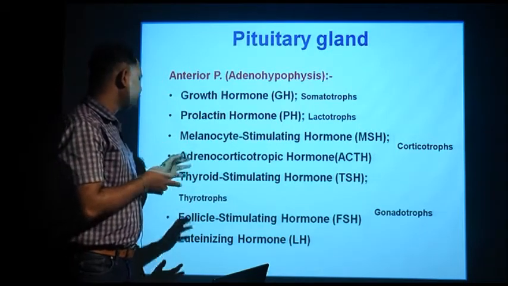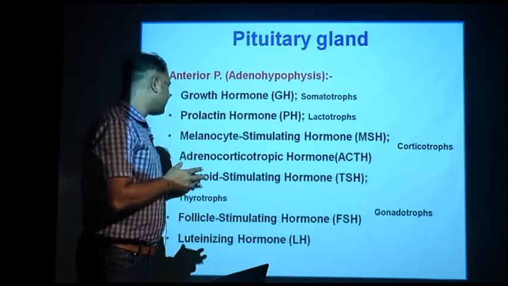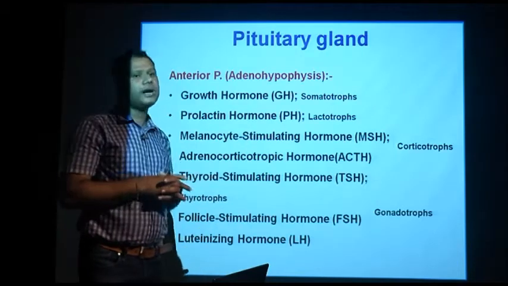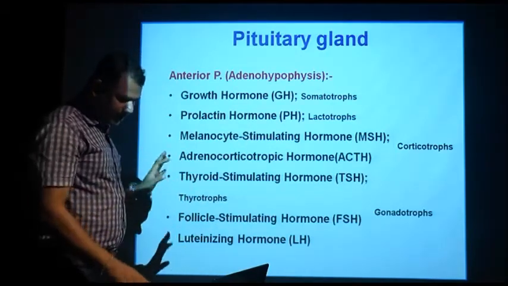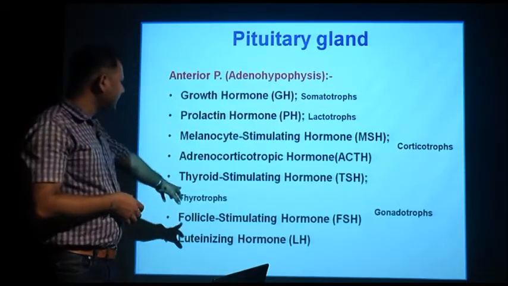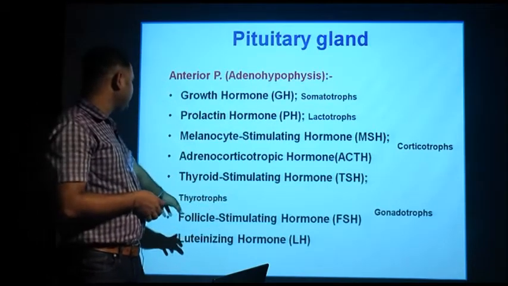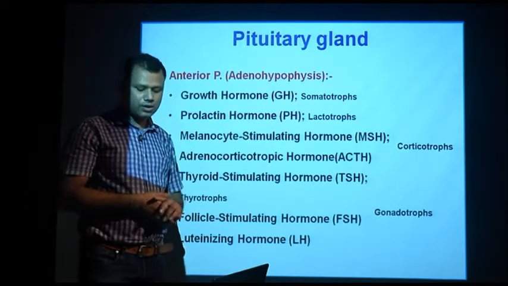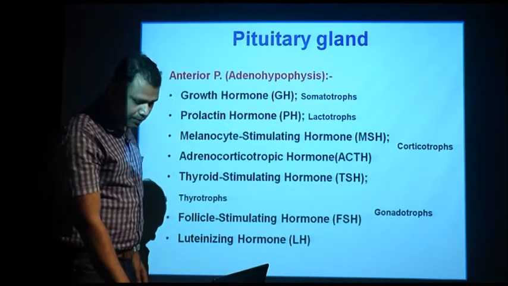adenohypophysis, and follicle stimulating hormone is secreted from the gonadotrophs. Similarly, luteinizing hormone is also secreted from the gonadotrophs. So these follicle stimulating hormone and luteinizing hormone are known as the gonadotropic hormones.